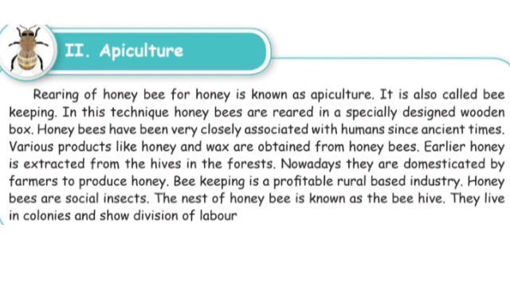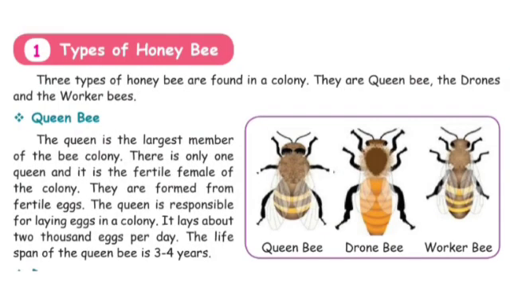Honeybees are social insects. The nest of honeybees is known as the beehive. They live in colonies and show division of labor. Types of honeybee: three types of honeybee are found in a colony. They are the queen bee, the drones, and the worker bees.